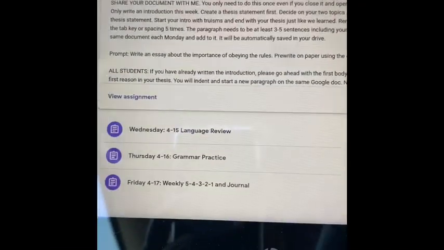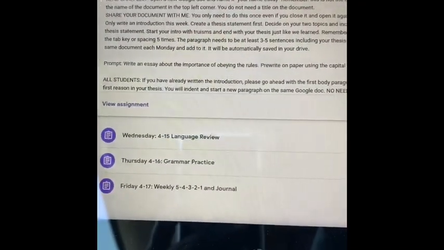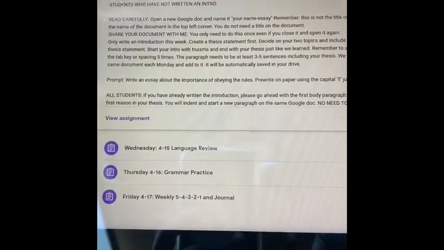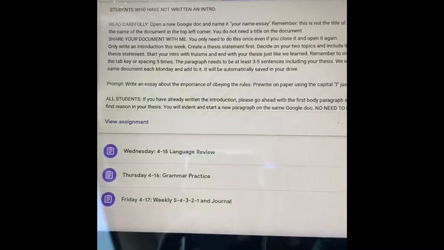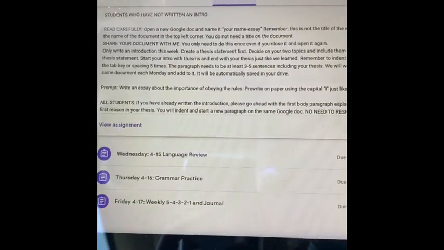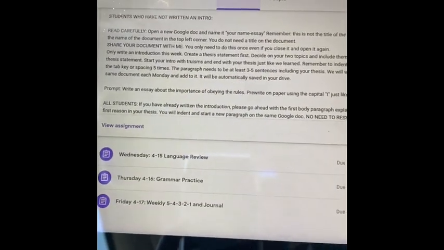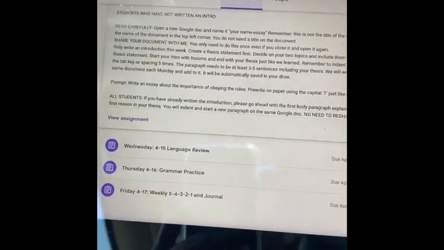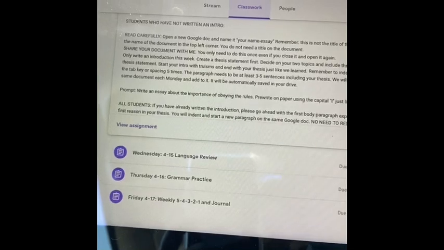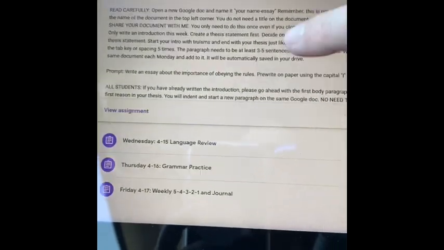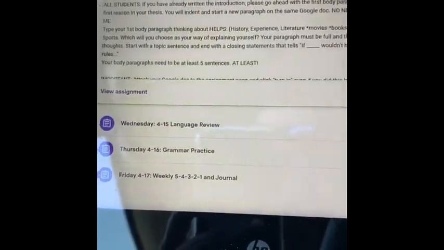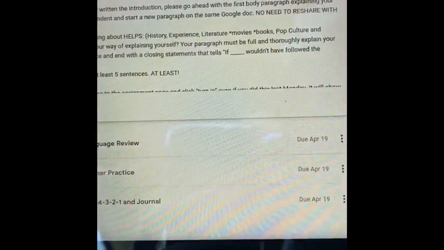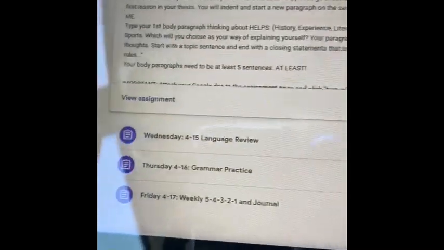So I wanted you to pre-write on notebook paper using the capital I. Go ahead and come up with a couple of truisms, and then your thesis statement, which would say it is important to follow the rules because of blank and blank, something along those lines. Your first body paragraph will be about your first explanation. What was your first reason? And you can use HELPS to help you with that. HELPS: history, experience, literature, like movies and books, pop culture, and sports.